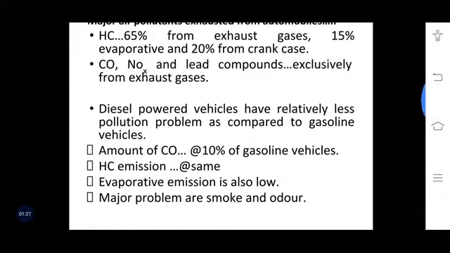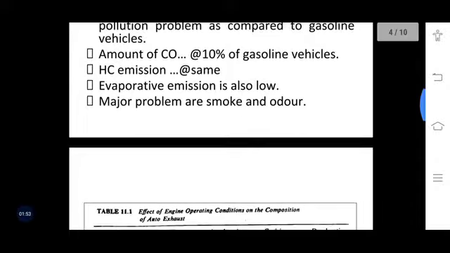As far as the diesel powered vehicles are concerned, they have relatively fewer pollution problems as compared to petrol run vehicles, where the amount of carbon monoxide is generally around 10% as compared to gasoline vehicles or petrol vehicles. Hydrocarbon emission is almost the same as that of petrol emission. The evaporative emission is also low, but the major problems are smoke and odor.